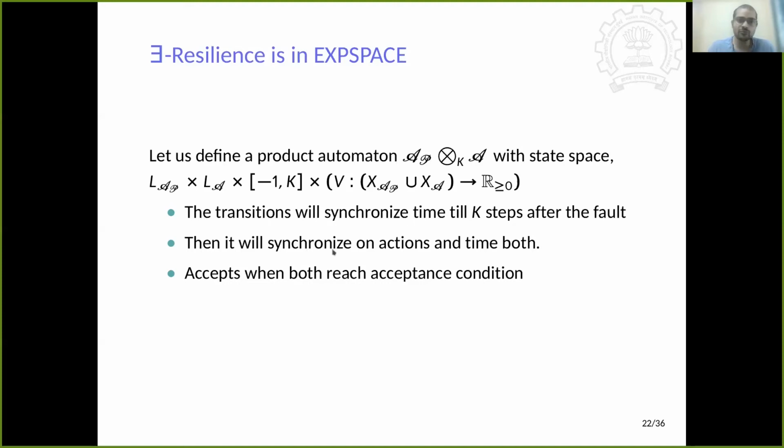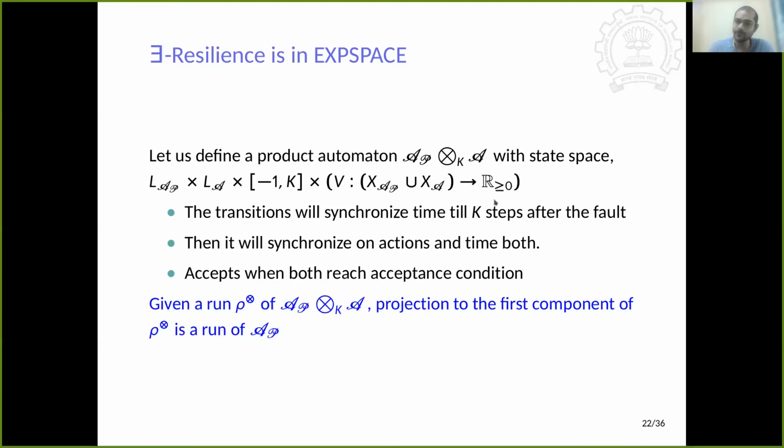So in the product automaton, we make sure the transitions synchronize in time, not actions, till K steps after the fault. After that, they have to synchronize on both actions and time. Now it is accepted, so in both, AP and APR fall into the final state of the respective automaton. Note that this is a timed automaton. This is the product of the timed automata. It's not a region automaton yet. Now it is basic intuition that we will apply region automata on this automaton and it will get solved. But we will see later that it's not easy, or not possible, using just regions. So let's keep that in mind.